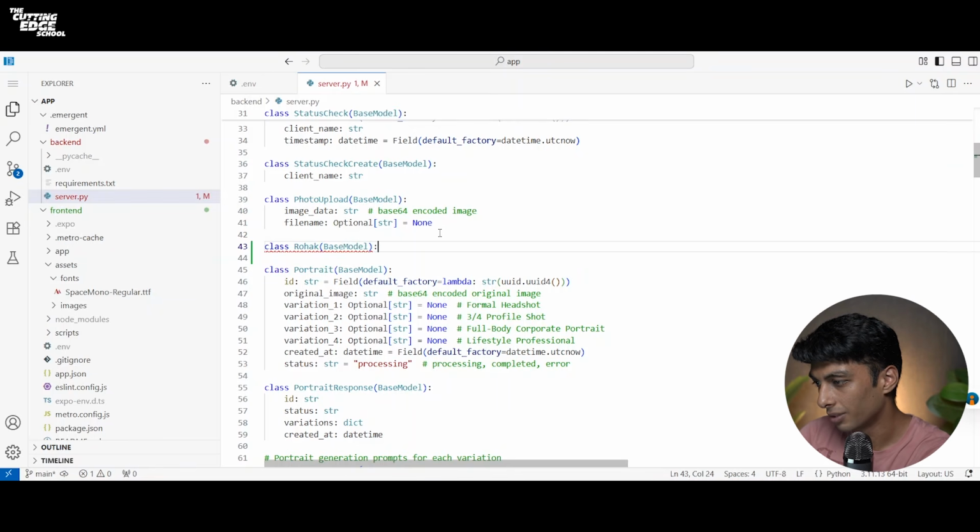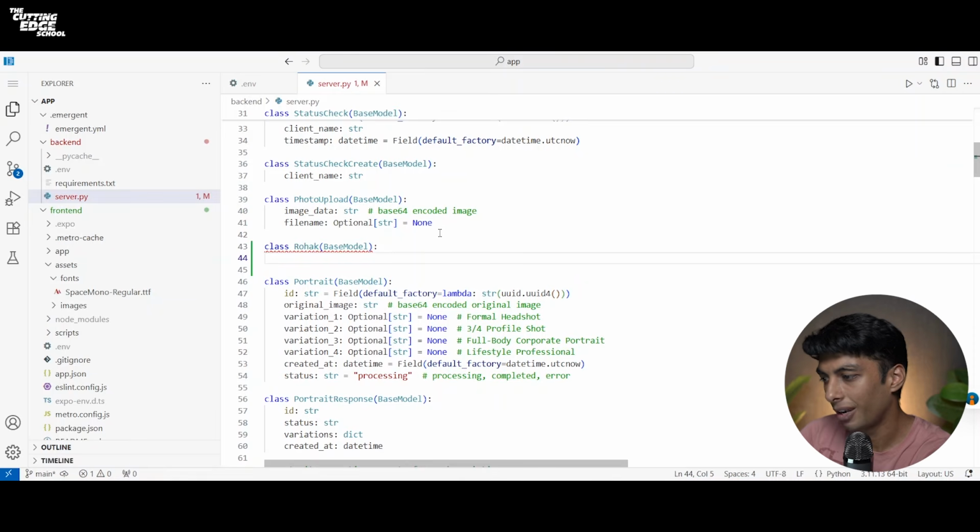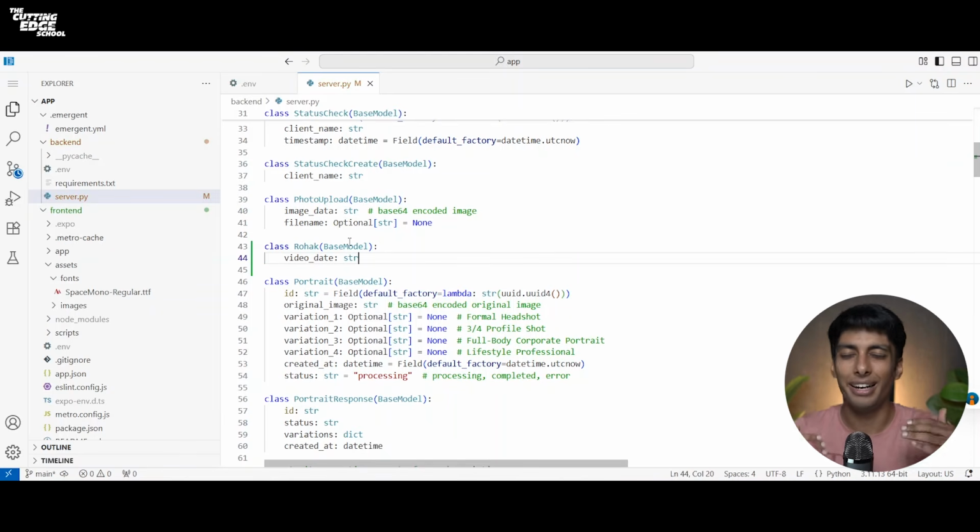And then below this, I can define, for example, if I want to use Veo 3 instead of image data, I'll define video data and it will be a base64 string also. So I'll define its string. And this is how you can add any of your features using the online VS Code.